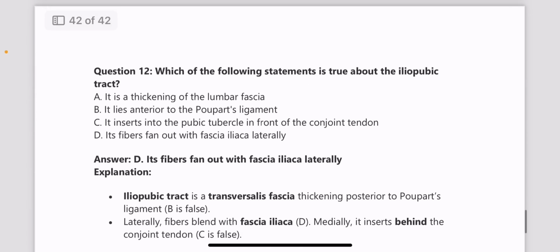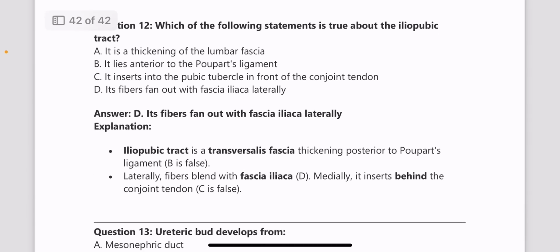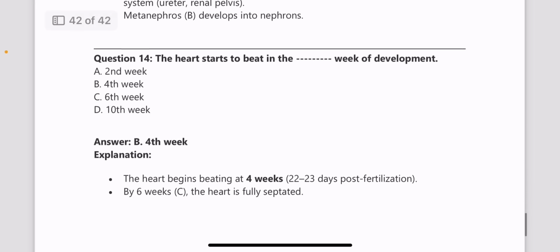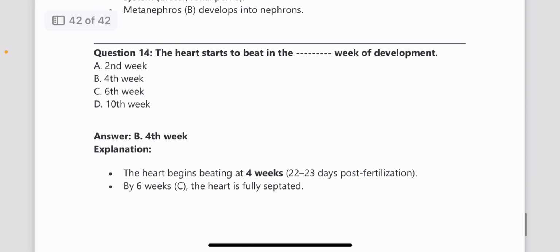Next one, which of the following statements is true about the iliopubic tract? The answer is its fibers fan out with fascia iliaca laterally. That is true. The iliopubic tract is a transversalis fascia thickening posterior to the Poupart's ligament, and laterally the fibers blend with fascia iliaca, and medially it inserts behind the conjoint tendon. Next, ureteric bud develops from. The answer is mesonephric duct, and the metanephros develops into nephrons.